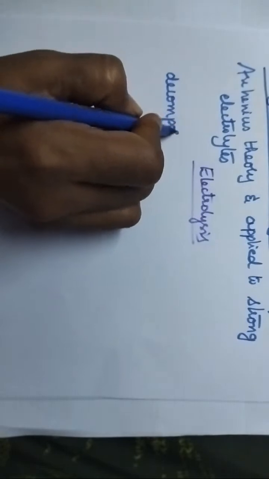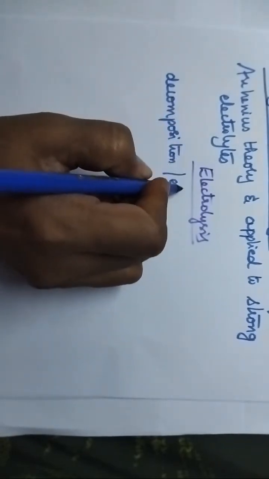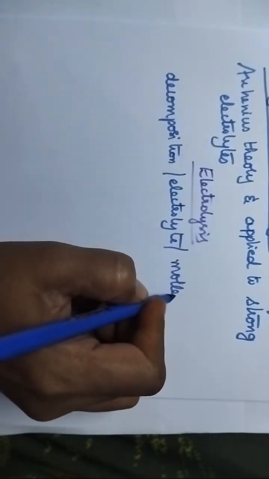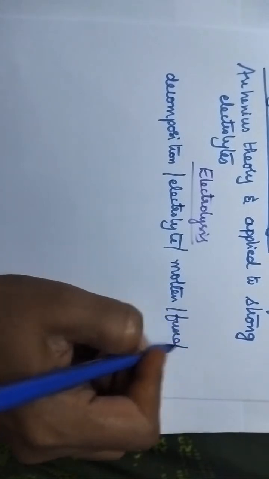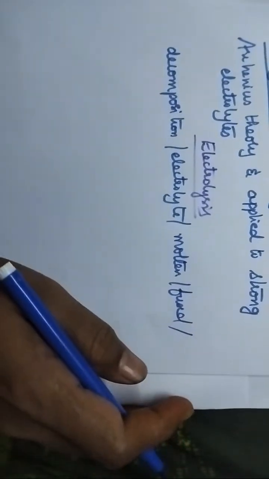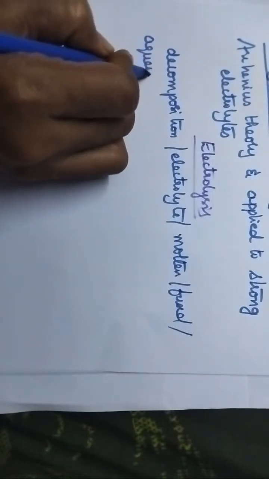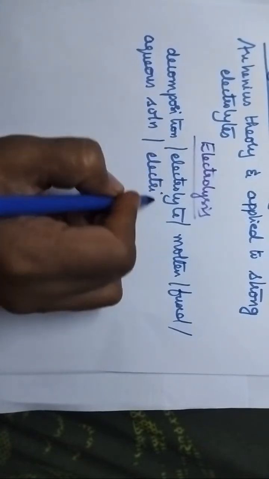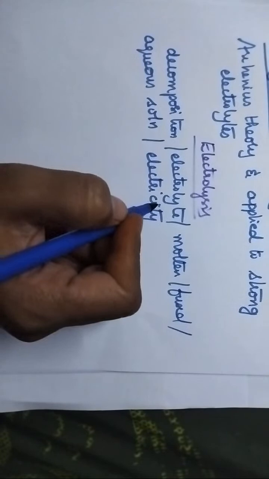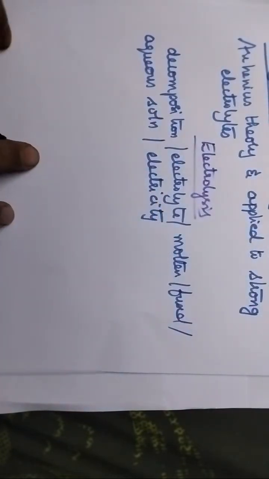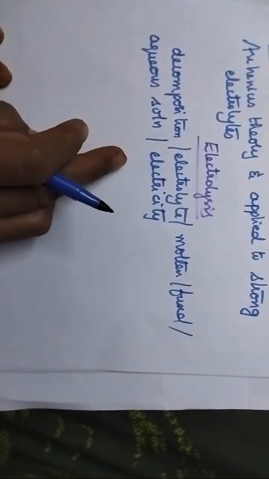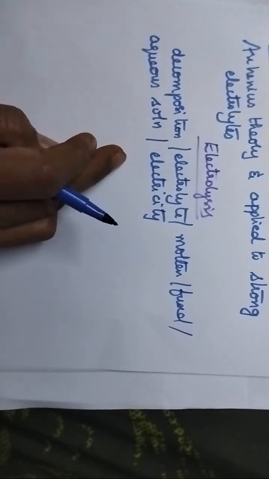So it is the process of decomposition of an electrolyte either in the molten state or in the fused state or in aqueous solution by the passage of electricity. This electrolysis takes place in an electrolytic cell.